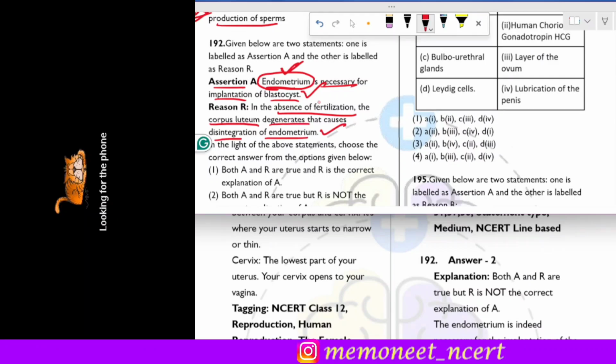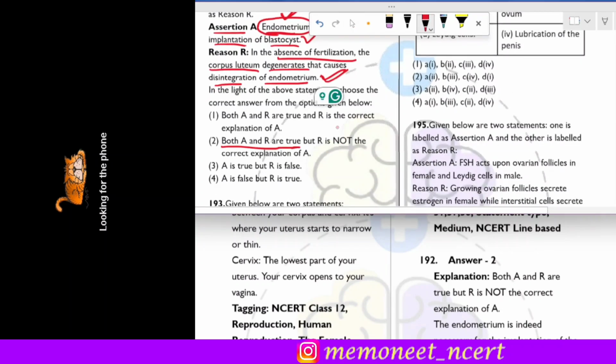So the reason is also correct, okay? Because when the corpus luteum degenerates in the absence of fertilization, there is a fall in the level of progesterone, and that leads to the disintegration of endometrium. So endometrium is shed. So the reason is also correct, but the reason does not explain the assertion over here, that why the endometrium is necessary, okay? So here the correct answer will be that both the assertion and reason are true, but the reason is not the correct explanation of assertion, okay? So it will be option 2.